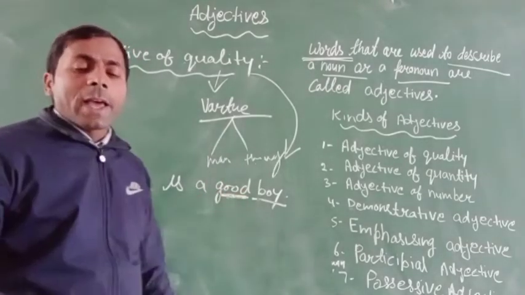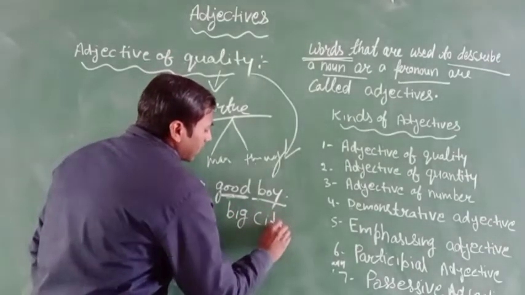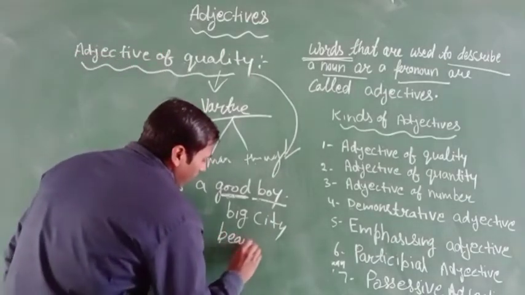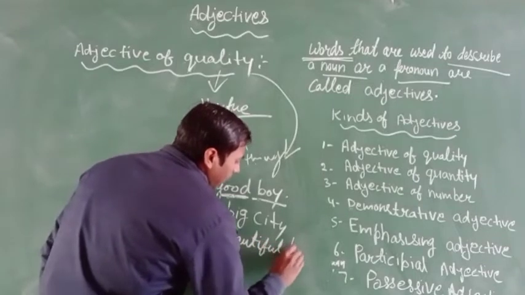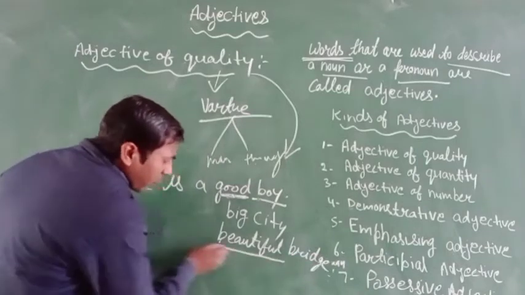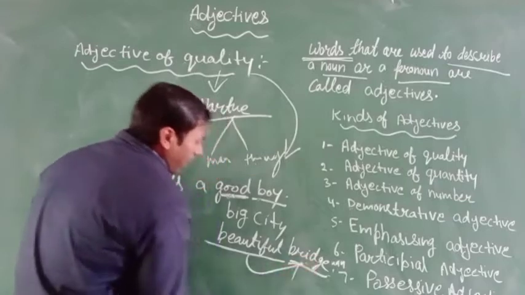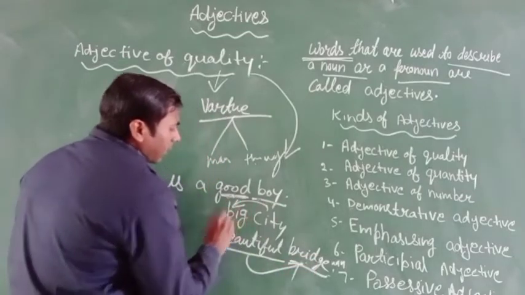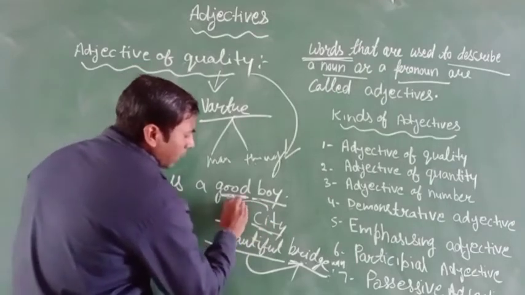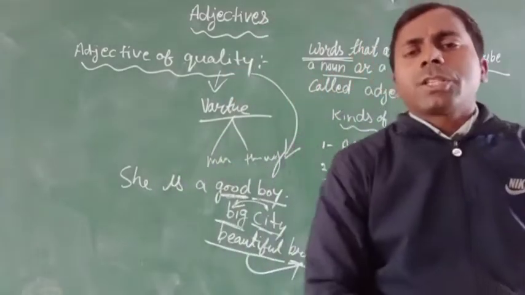And the same with big city, beautiful bridge. Beautiful tells us about the quality of the bridge, and big expresses the kind of the city, the shape and structure of the city.